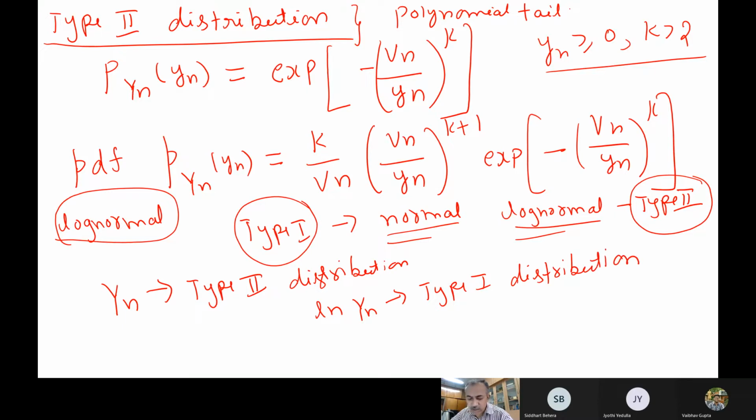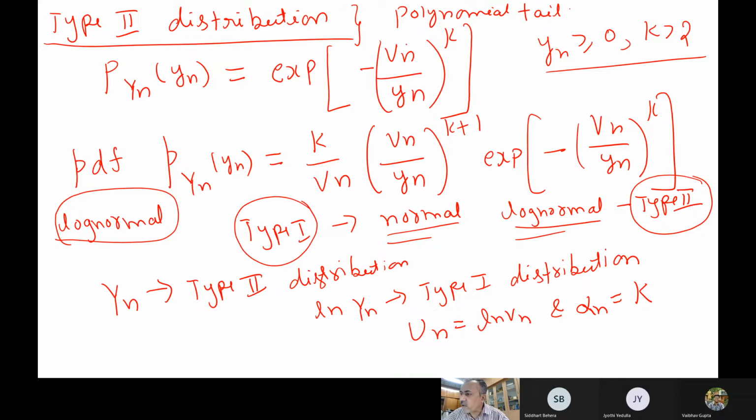So both of them are interlinked. Now the parameters of the type 1 distribution: un is the same as log of vn, and alpha n is the same as k itself actually. There is a transformation between the type 1 and the type 2 distributions.